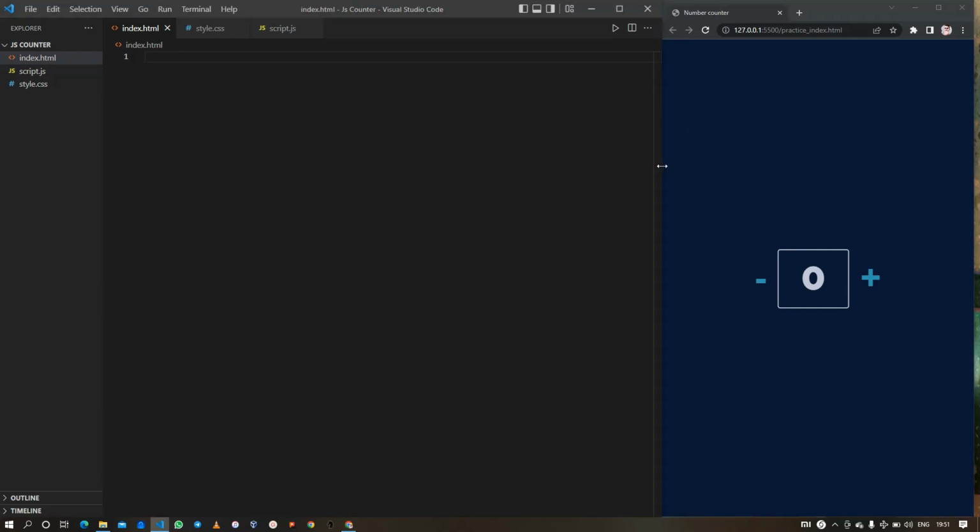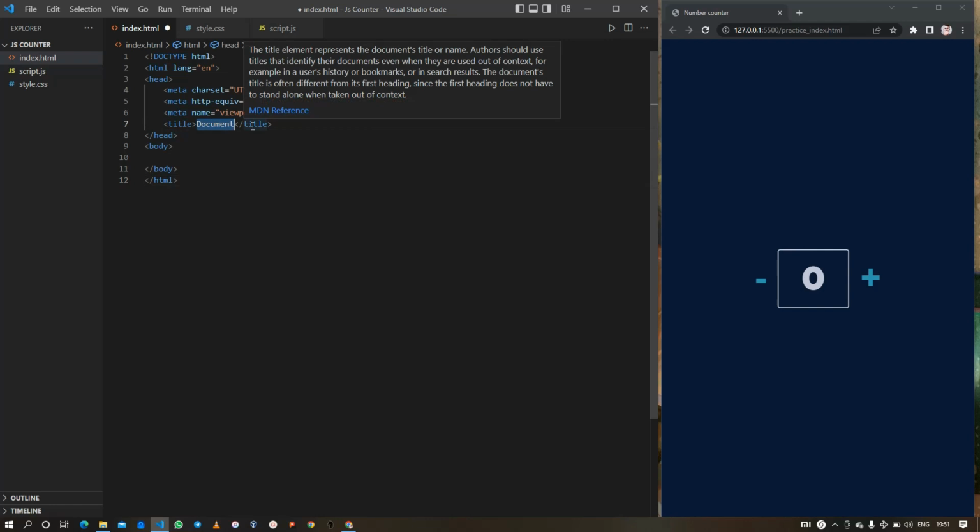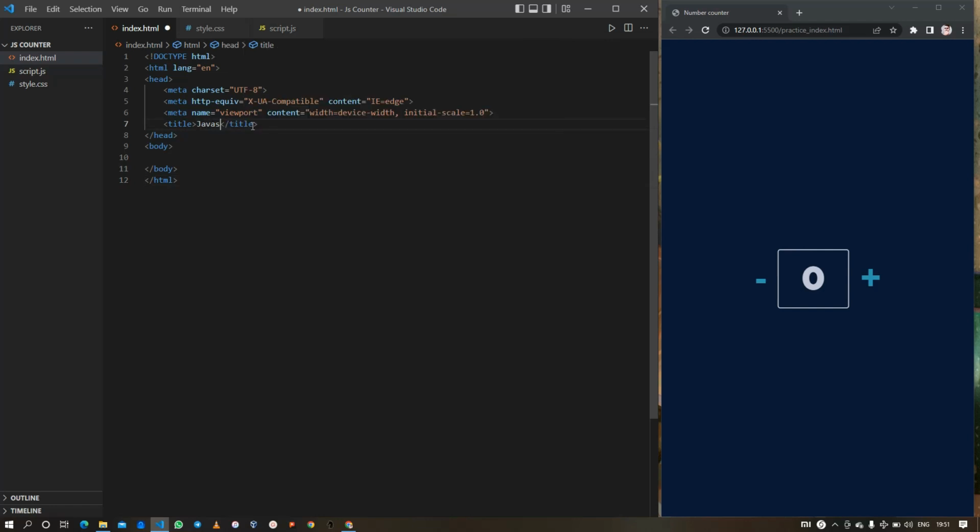And now let's begin with this index.html. Okay, so here we are well and good. I will start by hitting the exclamation and enter. This will give me a simple boilerplate that I need for my journey. And here I will change the title from document to JavaScript counter.